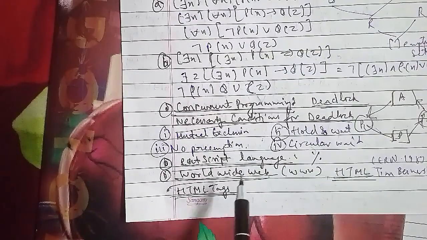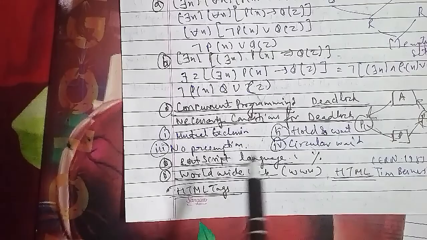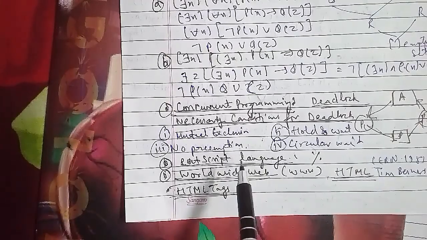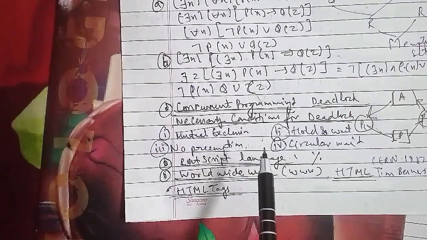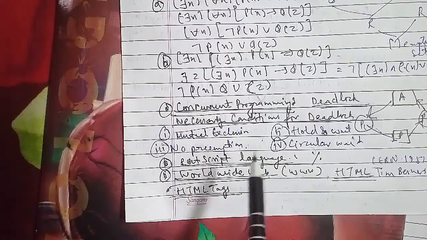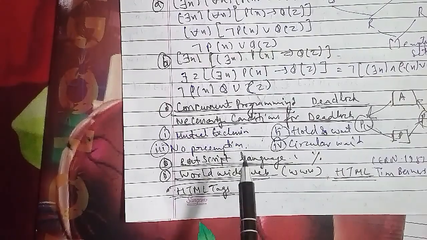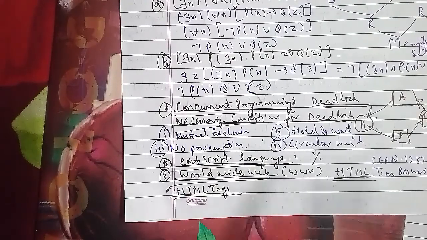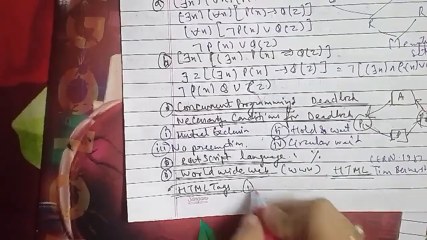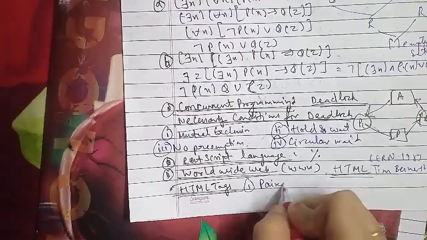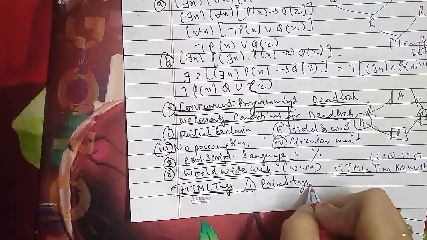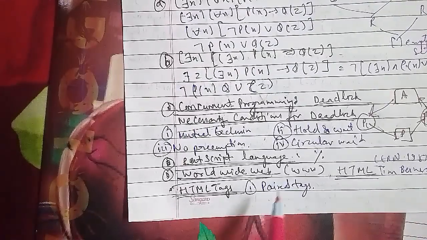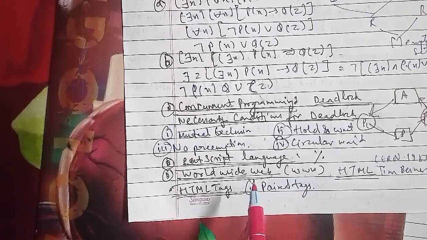HTML tags are of the following two types. The first we have is paired tags. A paired tag is the combination of two tags, an opening tag and a closing tag. The opening tag turns an effect on, and the closing tag turns the effect off. For example, the HTML tag and the closing tag of HTML.